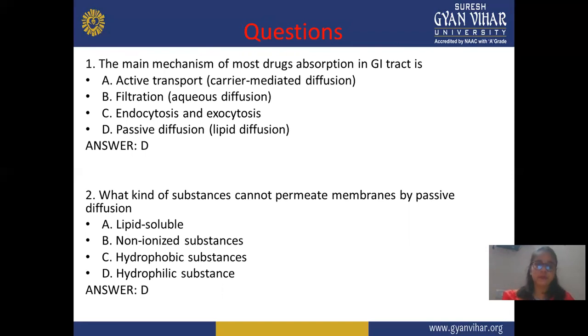Next: what kind of substance cannot permeate by passive diffusion? Which molecule or drug cannot permeate by passive diffusion? The options are lipid soluble, non-ionized substance, hydrophobic substance, and hydrophilic substance. All types of molecules pass by this mechanism except hydrophilic substances, so the correct answer is D. All lipid soluble, non-ionized drugs as well as hydrophobic substances pass by passive diffusion except hydrophilic drugs.